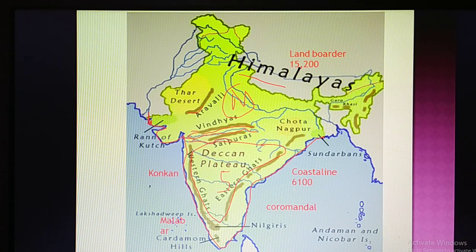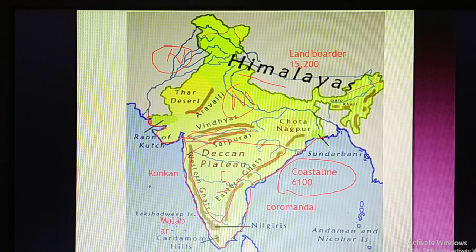Obviously, I had already made it clear, India has two borders, that is the water border and the land border. Here is the land border on this side. So this is the northern part of India, and the southern part of India is the coastal area. The total length of the coastal area is already written, that is 6,100 kilometer. It starts from Gujarat here and comes to an end in West Bengal.